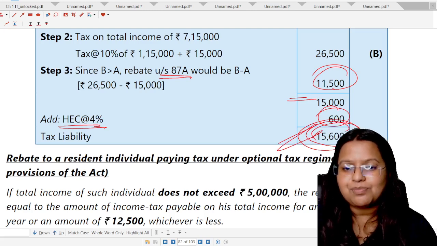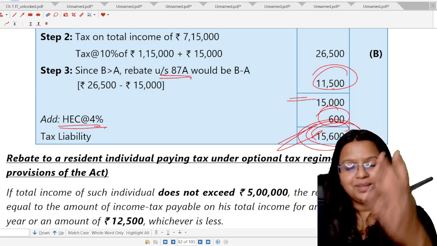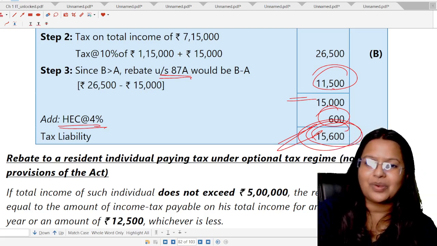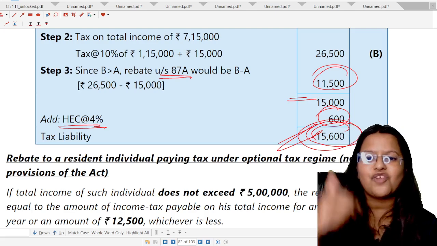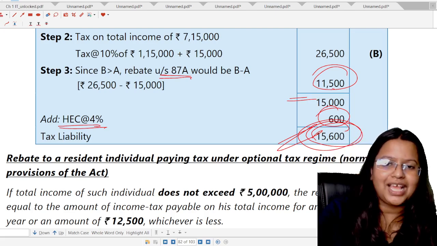Okay. Please practice these questions and meet me in the next session to cover the next important questions. Yeah, we are going to cover 100% of the questions from the ICAI study material, that is of income tax and GST also.